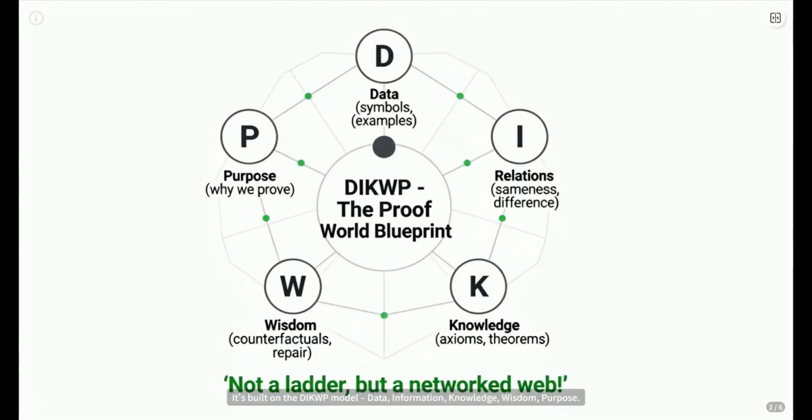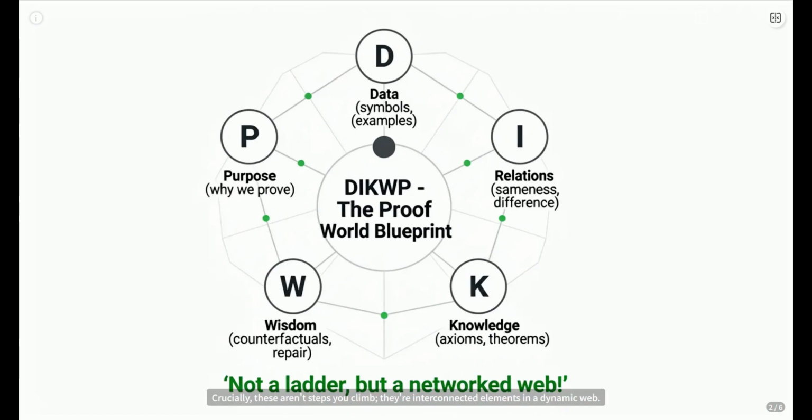It's built on the Oblivion model: data, information, knowledge, wisdom, purpose. Think of it as the blueprint for a proof world. Data is your raw stuff, numbers, examples. Information is the relations between them: same, different, connected. Knowledge is the formal rules, axioms, theorems. Wisdom is the big picture: what-if scenarios, limits, repairs, and purpose. That's the why. Why are we even doing this proof?